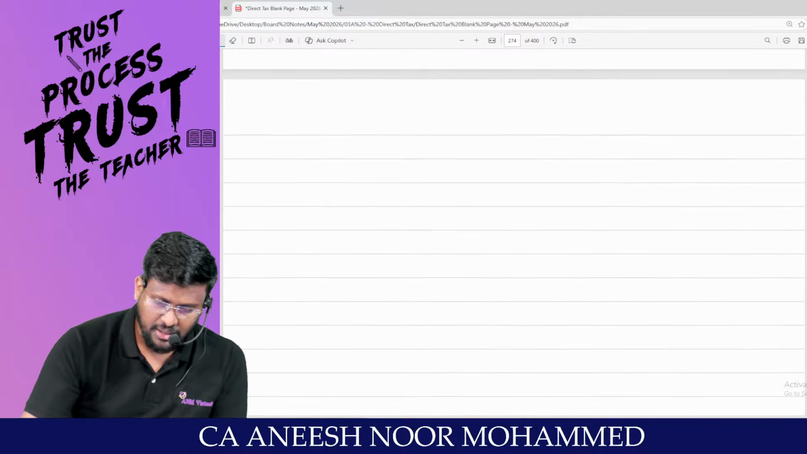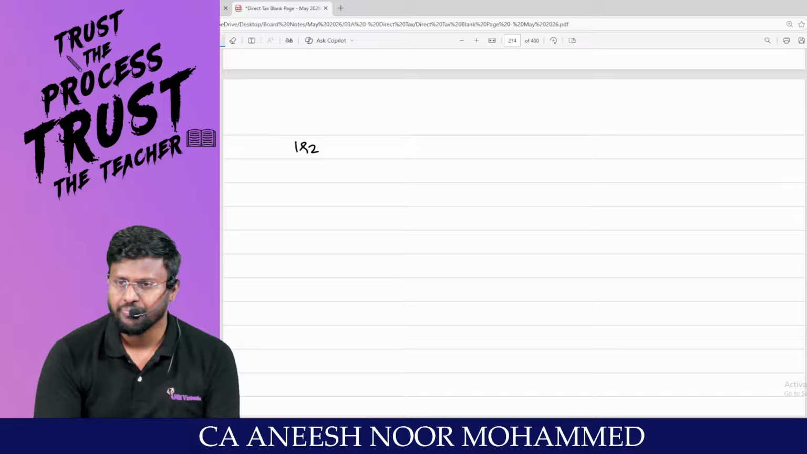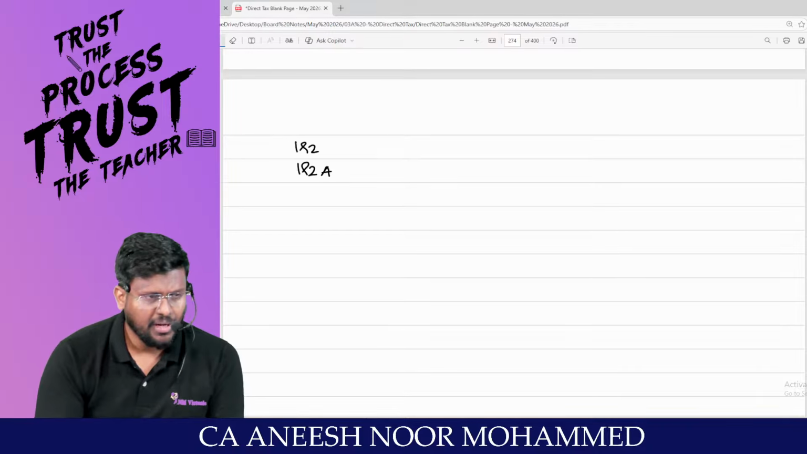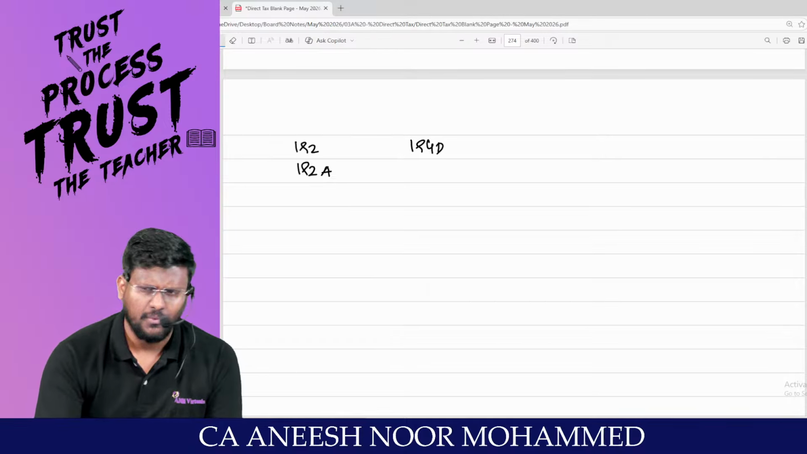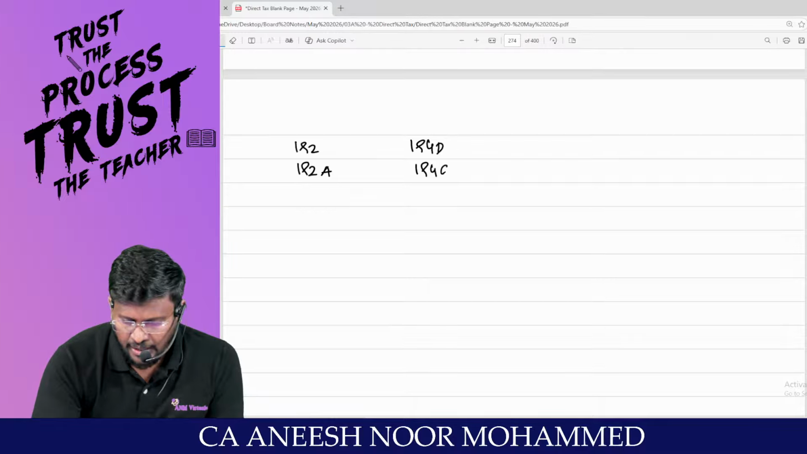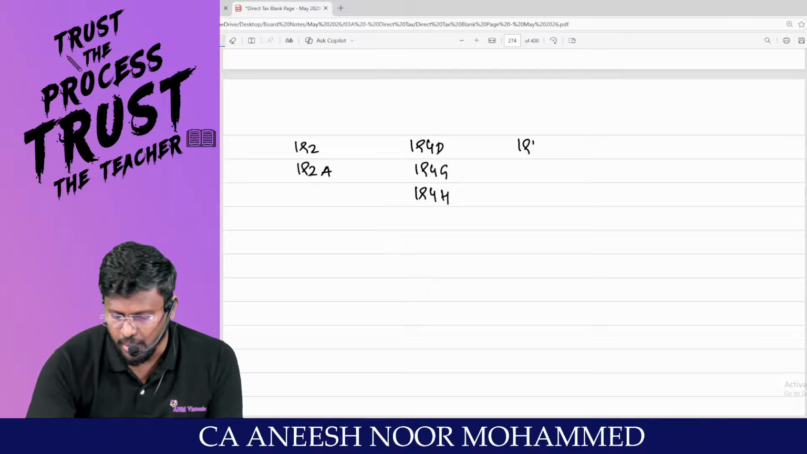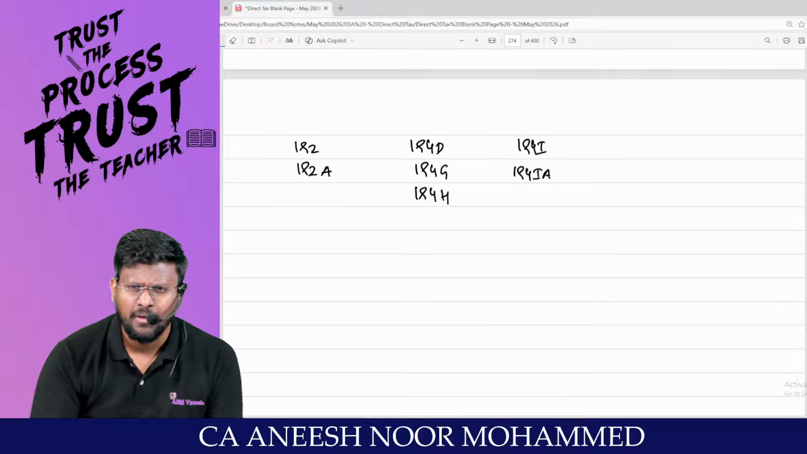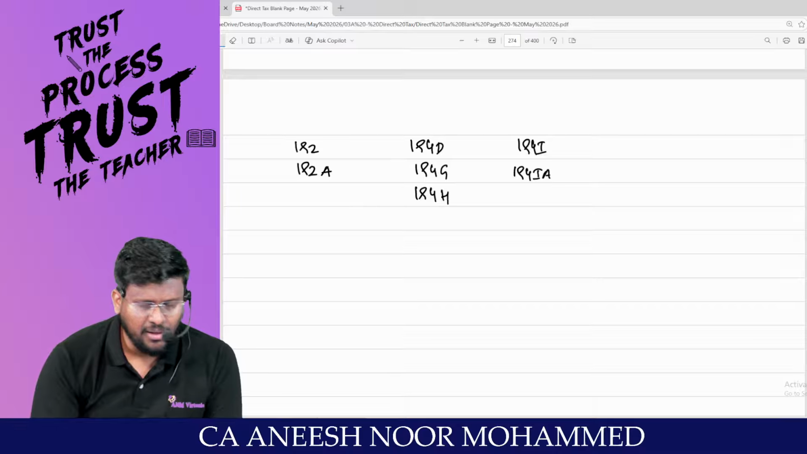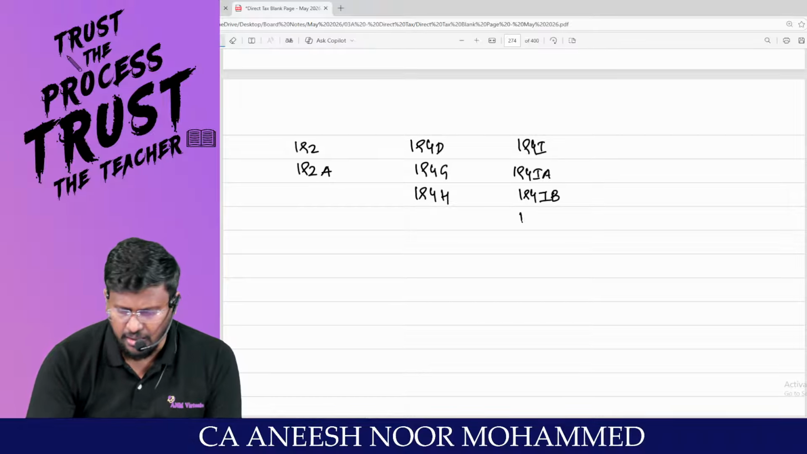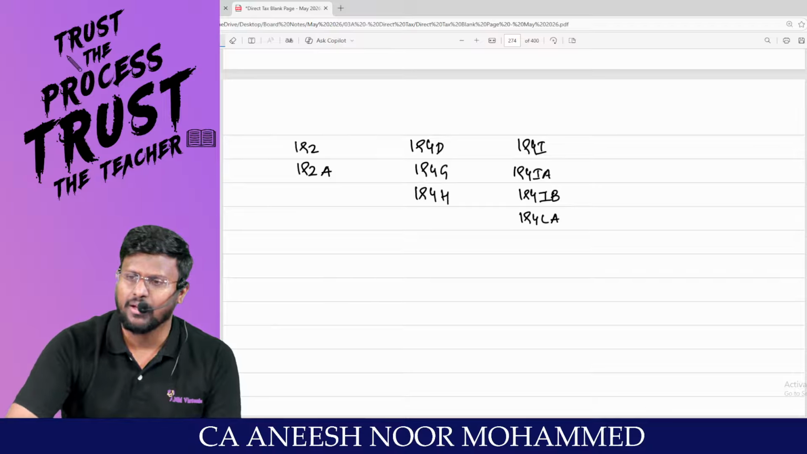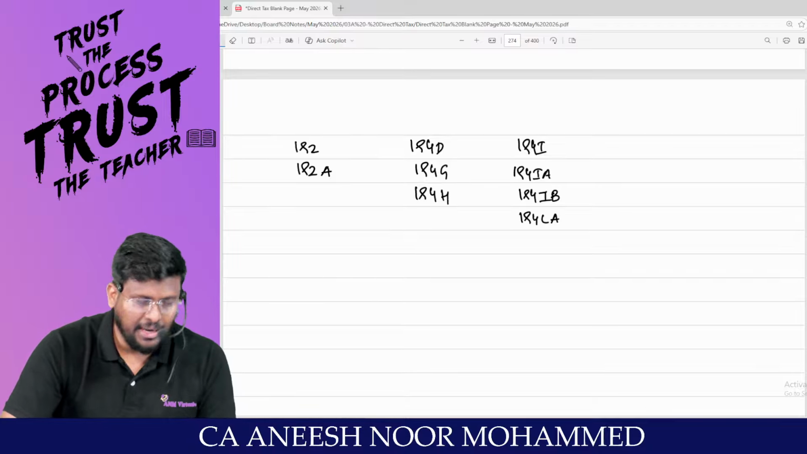Sir, let me consolidate like this. What is 192? TDS on salary. 192A, accumulated balance in Provident Fund account. Come on, man. Section 194D, insurance commission. 194G, lottery commission. 194H, brokerage or commission. 194I, rent. 194IA, transfer of immovable property other than agriculture land. 194IB, payment of rent by certain individual or HUF. 194LA, compulsory acquisition of land and building.